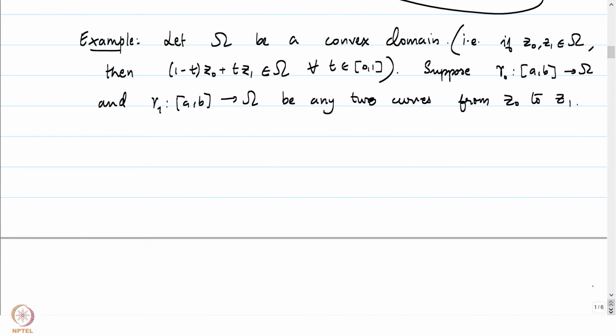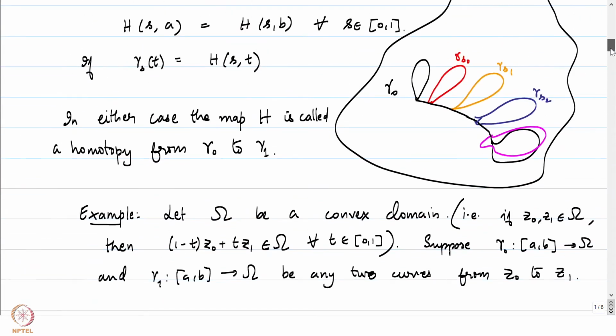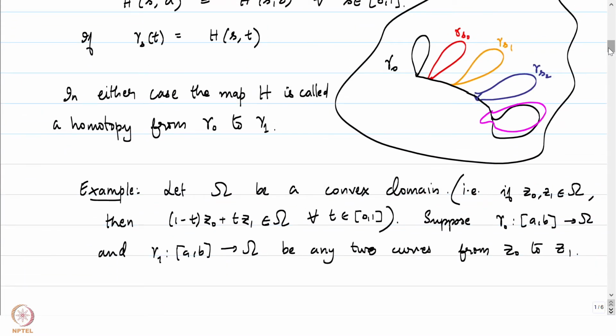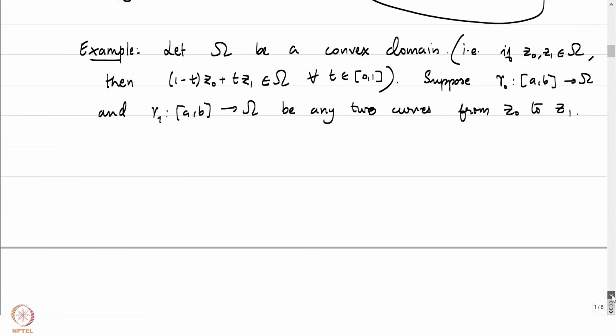You take any gamma 0 from Z0 to Z1 and gamma 1 from Z0 to Z1, we will be able to construct one such homotopy all the time. Again, one more thing to note is that for the homotopy that we have defined here, there is absolutely nothing being said about the uniqueness of such a homotopy. One could find gamma 0 and gamma 1 such that gamma 0 can be homotoped to gamma 1 by different homotopy maps H1 and H2, say. So there is nothing unique about the homotopy.